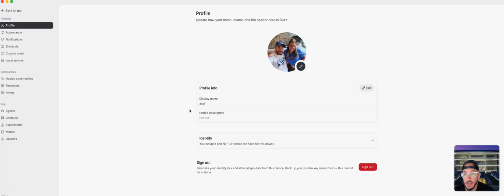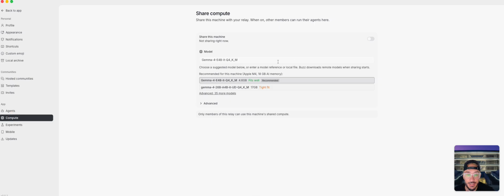So if you think about it, it's really cool, because let's say you have a monster hardware system, you're able to run one of these really, really big models on it. You can run it locally, and then you can invite your team, your clients into your Buzz community, your Buzz channels, and they can then utilize and leverage the compute capabilities from your local machine.